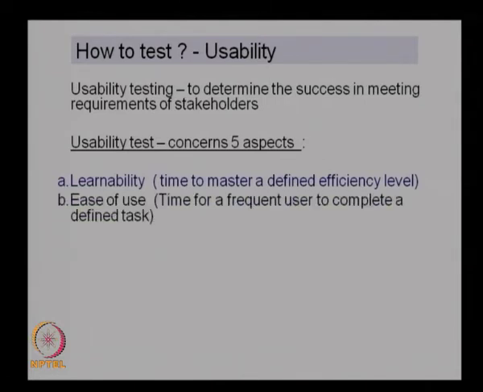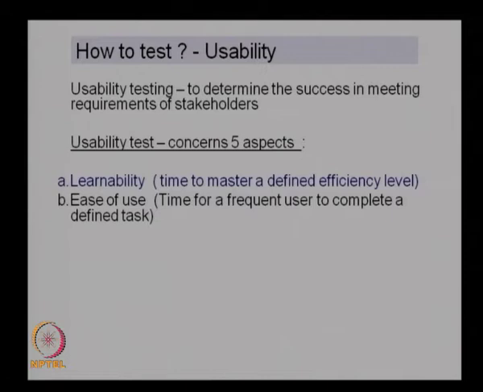The next one is the ease of use, how easy it is to use the system. Here we measure the time for a frequent user to complete a defined task. There are users with various capabilities: some are very frequent users, some rarely use the system, some are experts. So we take a medium-level, frequent user to complete a defined task and find out how much time he takes to complete a particular task. That actually gives us the ease of use of the system.